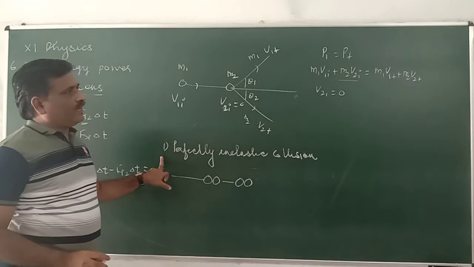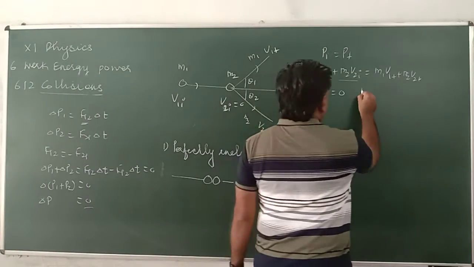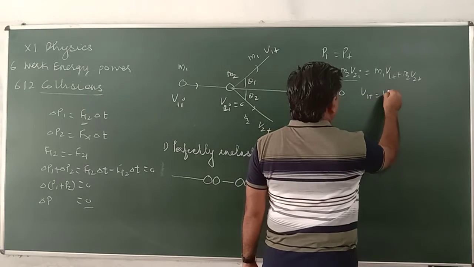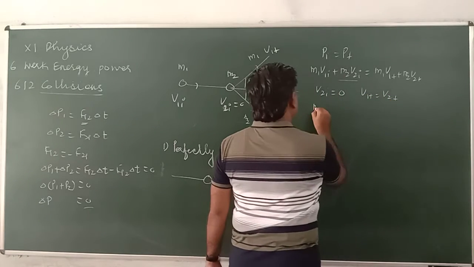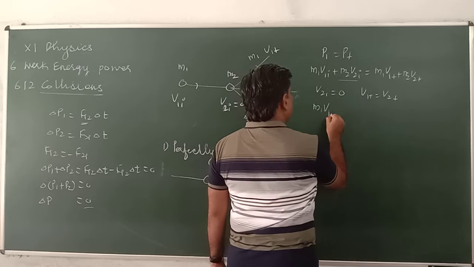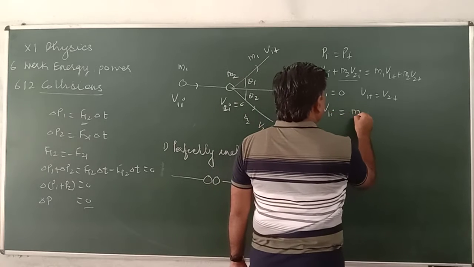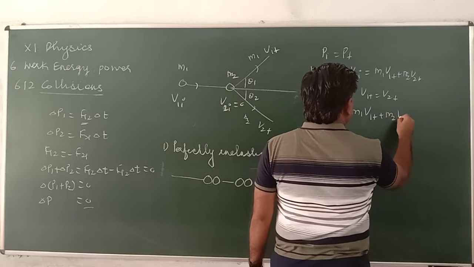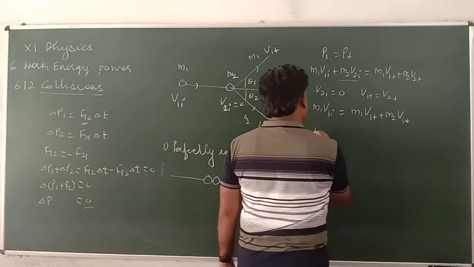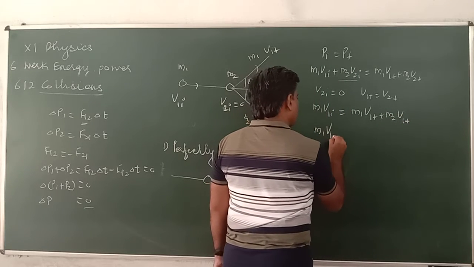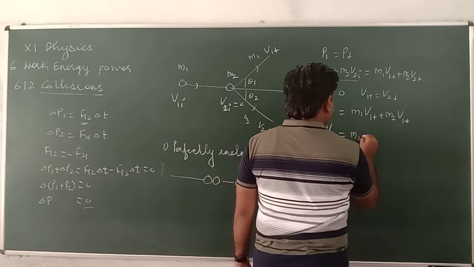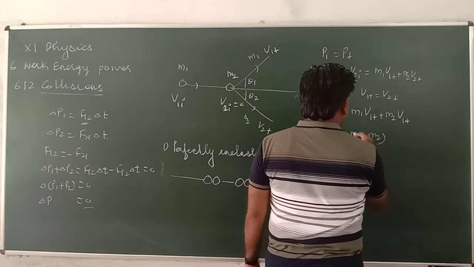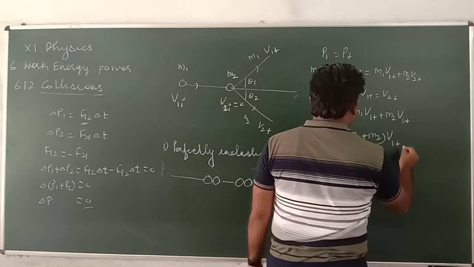In case of perfectly inelastic collision, v1f is equal to v2f. So M1 v1i is equal to M1 v1f plus M2 v1f. So M1 v1i is equal to (M1 plus M2) v1f.